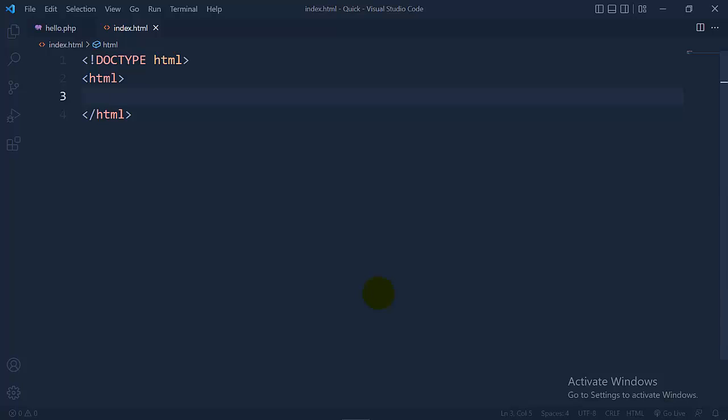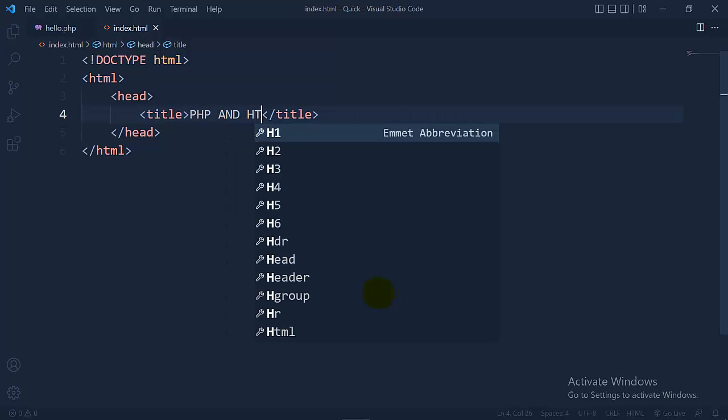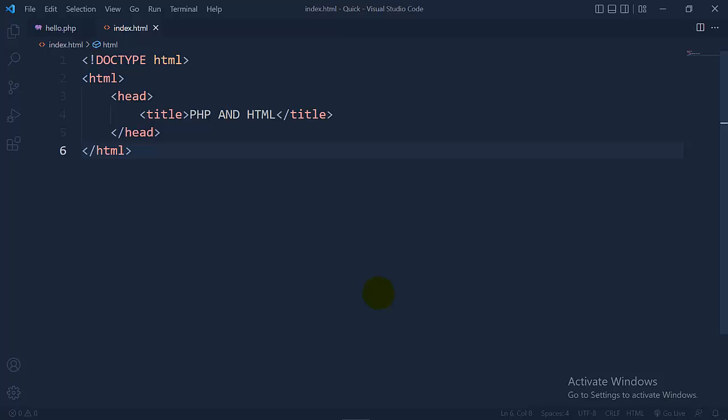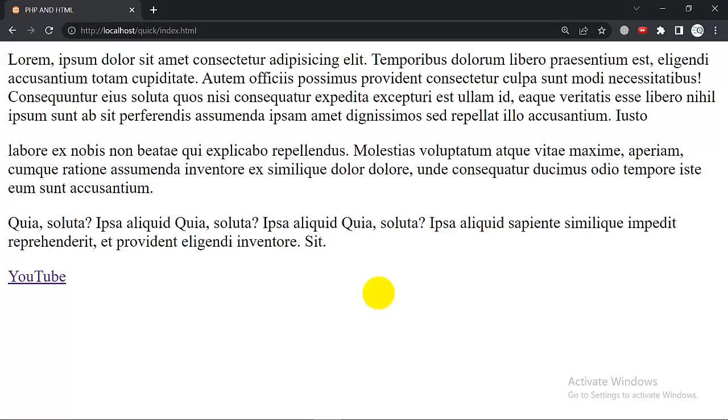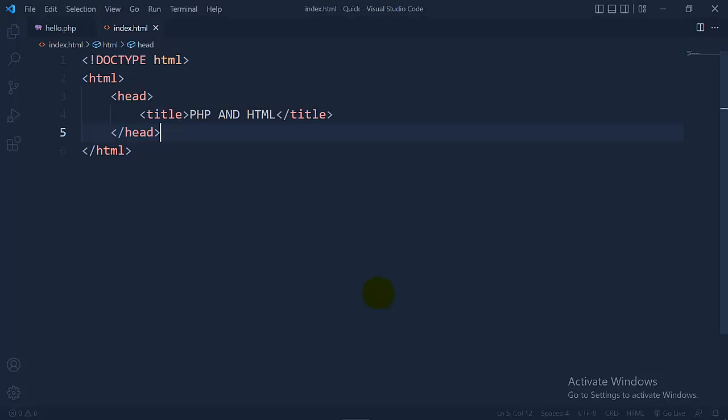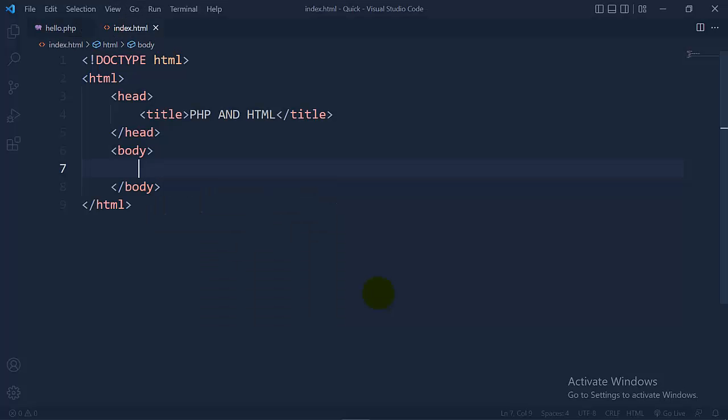Now from here we are going to add the head tag, and inside the head tag we are going to add the title tag and give it a name like PHP and HTML. If I save it, open it in the browser and refresh, you can see PHP and HTML is written on the title. Now after head we are going to add a body. Body is what you see inside your browser. Then we are going to add headings like h1. This is the biggest heading.